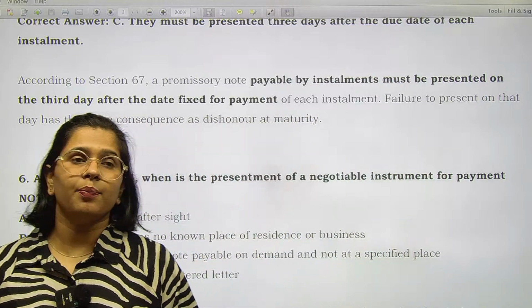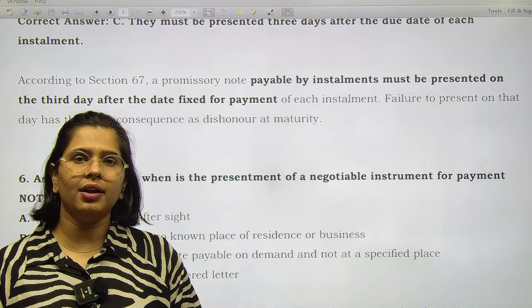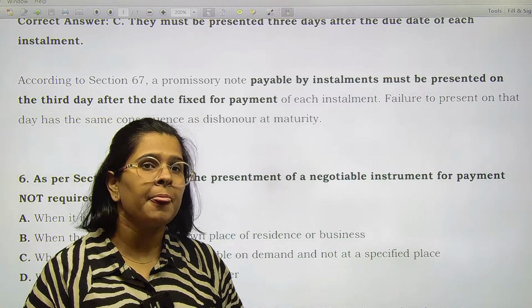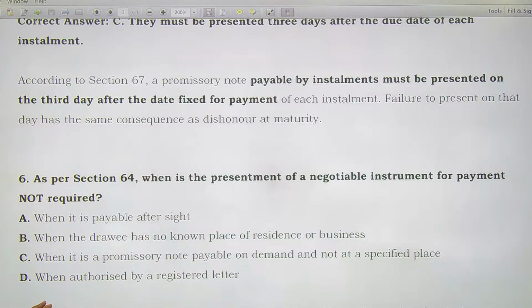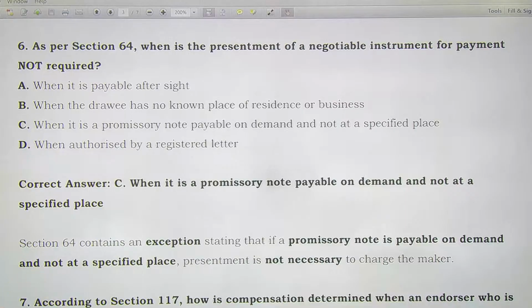When it is a promissory note which is payable on demand, as in when you demand it, you will get the amount, right? So in that particular case there is no need of presentment. So section 64 contains an exception that if a promissory note is payable on demand and not at a specified place, then the presentment is not necessary to charge the maker.